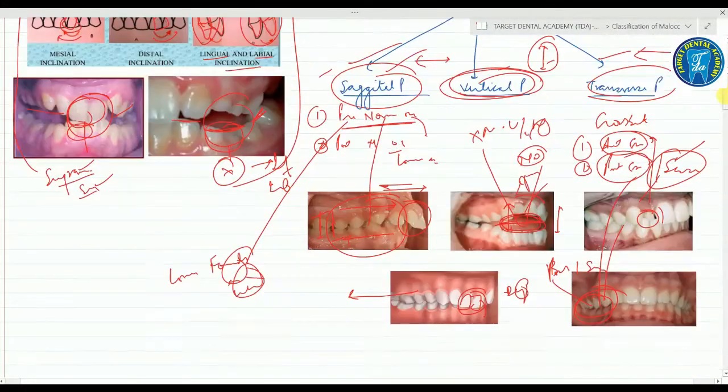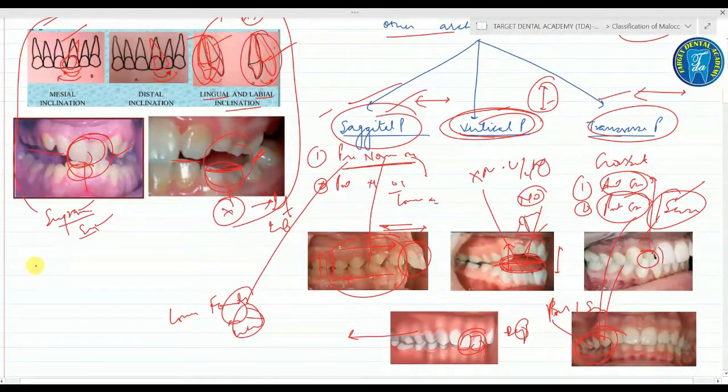I am repeating it again, don't get confused. The sagittal plane is in this plane, that is the anterior and posterior, it means the proclination and the retroclination. Vertical plane means this, the open bite and the deep bite. Transverse plane means this plane, it means the cross bite and anterior cross bite and the scissor bite. Fine.